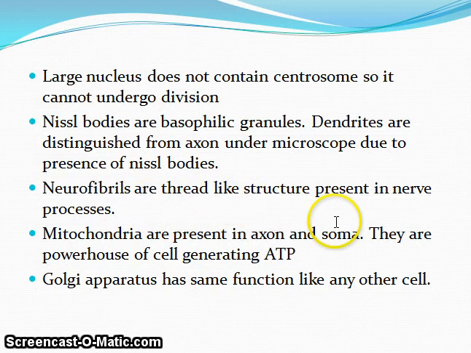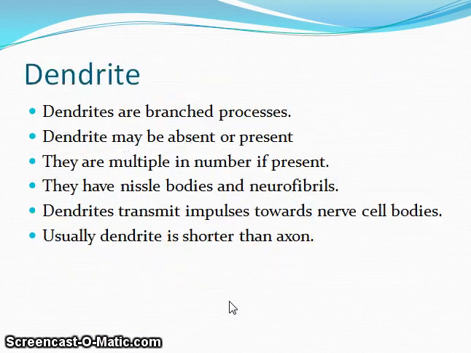Neurofibrils are thread-like structures present in nerve processes. Mitochondria are present in axon and soma. They are the powerhouse of the cell, generating ATP. Golgi apparatus has the same function as in any other cell.